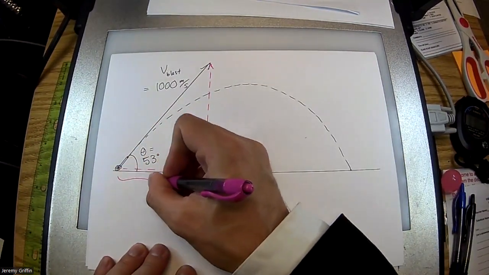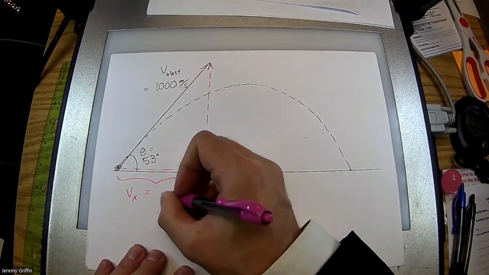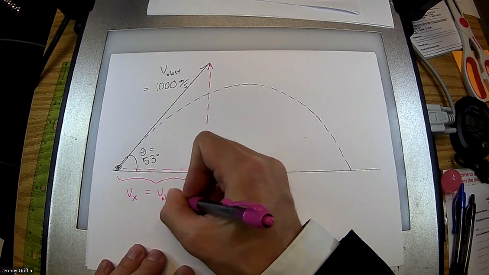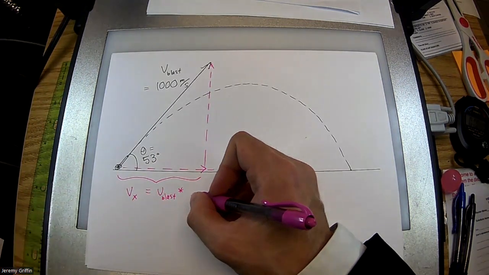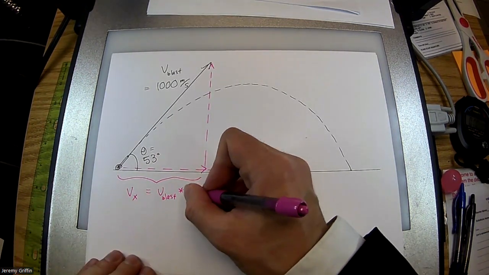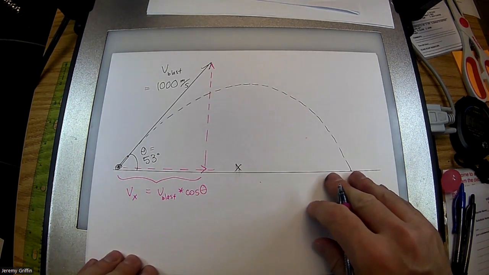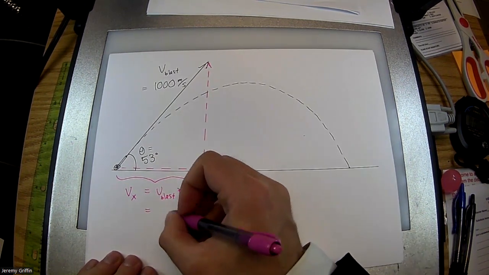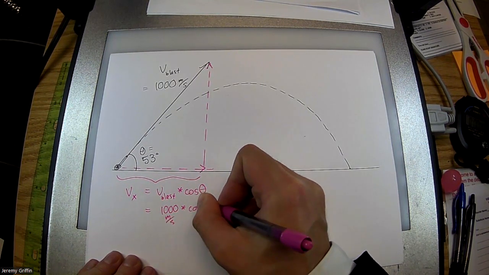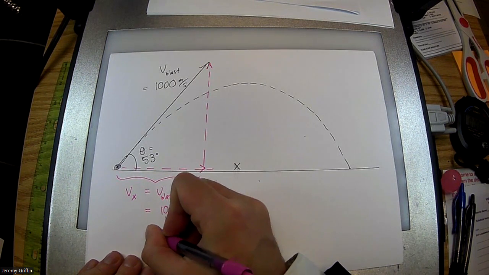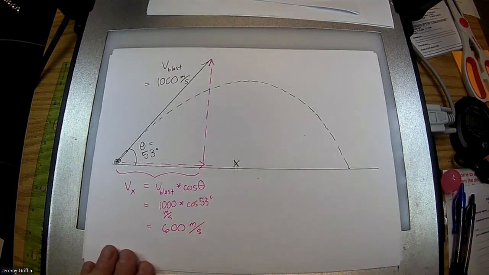So this leg right here, I'll call it V sub x. Now, in general terms, this could be V blast times what? Cosine of that angle from the horizontal, just like that. If you plug in some numbers, let's go 1,000 meters per second times cosine of 53 degrees. That'll be about, I'm just going to call it an even 600 meters per second. So we're going 600 meters per second.